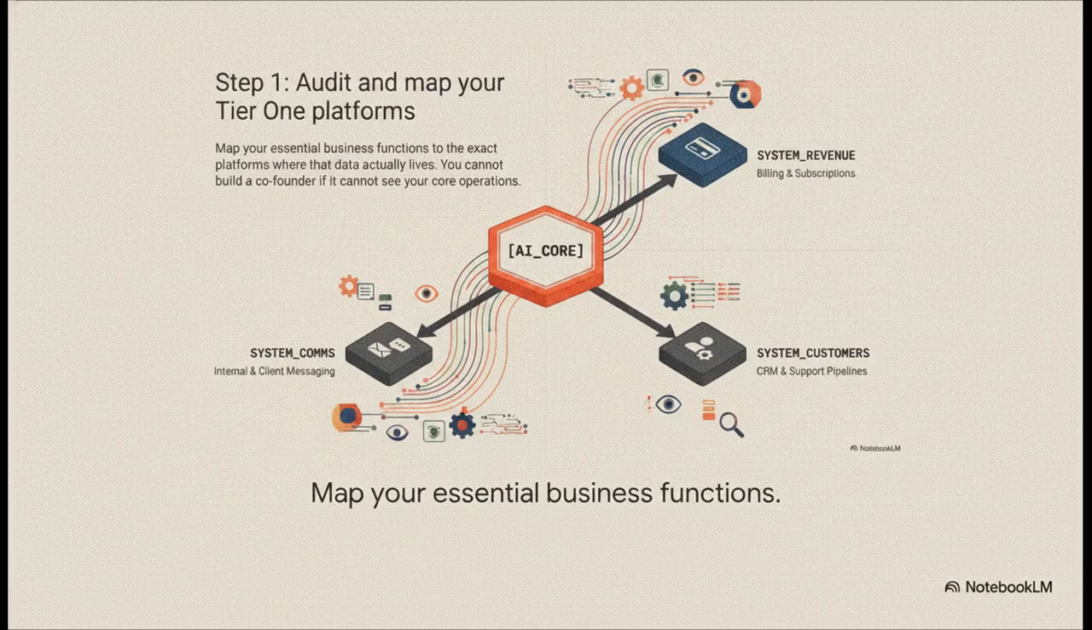Step one of this blueprint requires us to actually audit our Tier 1 platforms. Why? Well, because you simply cannot build a co-founder if the AI can't see your core operations. It absolutely needs eyes on the lifeblood of your company. If your AI doesn't know what happened on a critical customer support call just 10 minutes ago, it obviously can't give you co-founder level advice. So we need to map out your essential business functions to the exact platforms where that data actually lives.